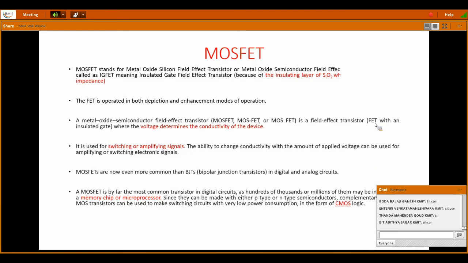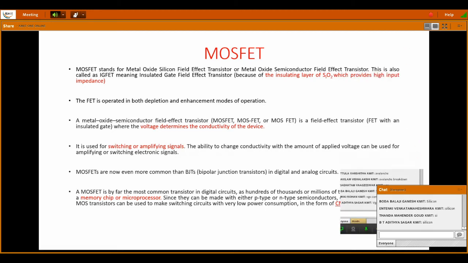Yes, now we are into the MOSFET topic. Very simple. It is only the extension of your FET concepts. If you have understood the FET operation, principle, construction and all, then MOSFET is very simple. The characteristics are also not that complicated. Go through the first point. MOSFET stands for metal oxide semiconductor field effect transistor, and this is also called IGFET, meaning insulated gate field effect transistor.